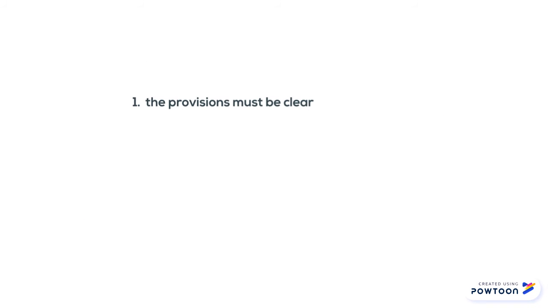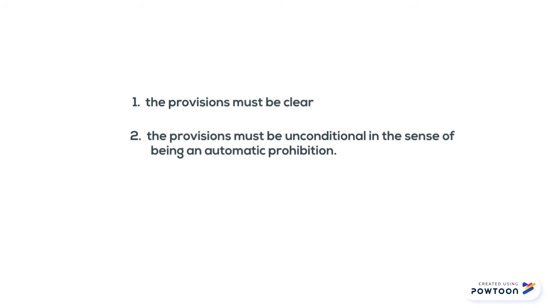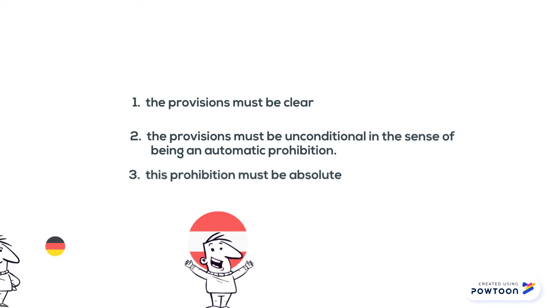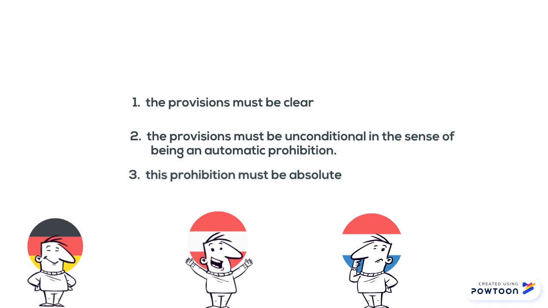They are the following. The provision must be clear. The provision must be unconditional in the sense of automatic prohibition. This prohibition must be absolute. These criteria are thus a bit more difficult to clarify in the horizontal direct effect, and vertical direct effect is easier to clarify as it involves the state, whereas it's more a gray area with horizontal direct effect because many of the prohibitions of the treaty do to some degree, either impliedly or expressly, involve a state.